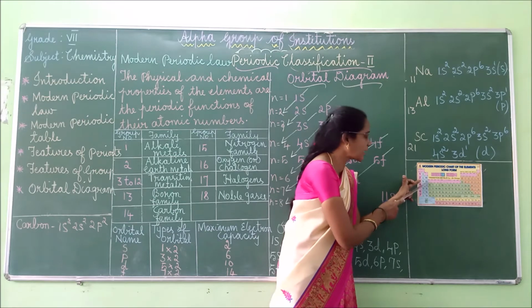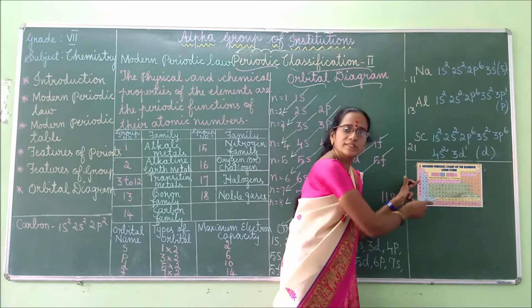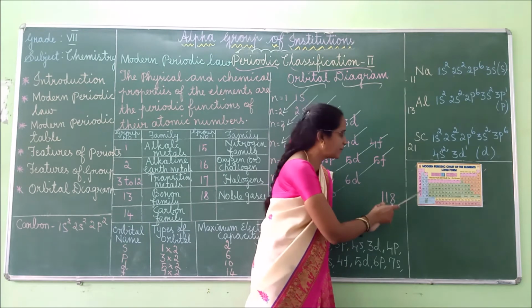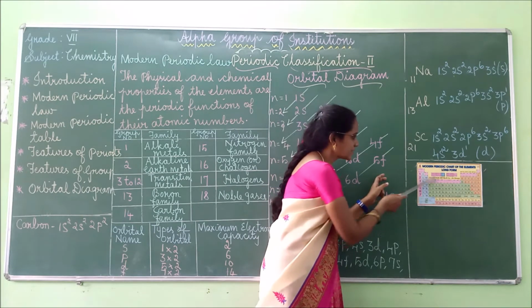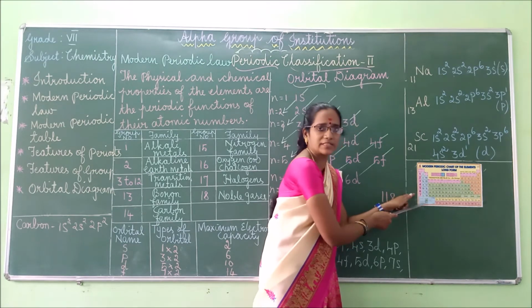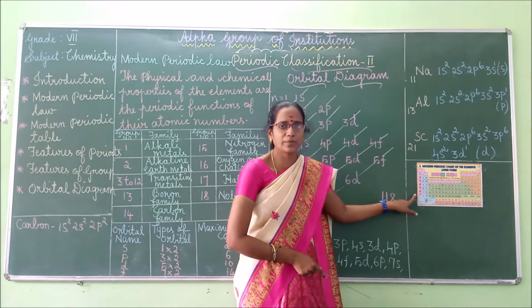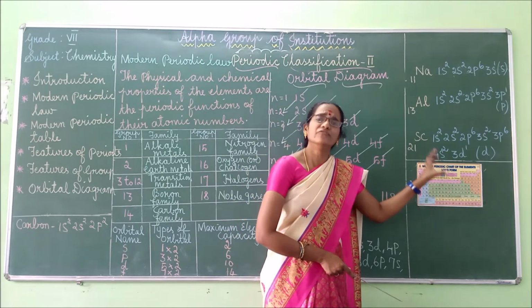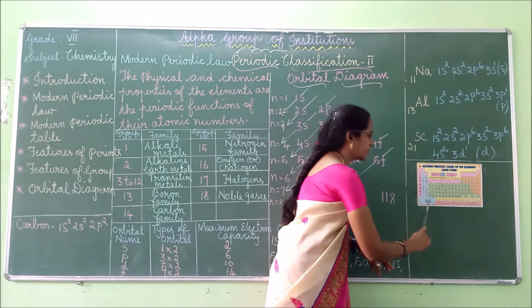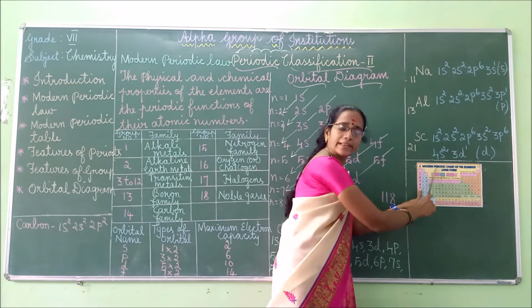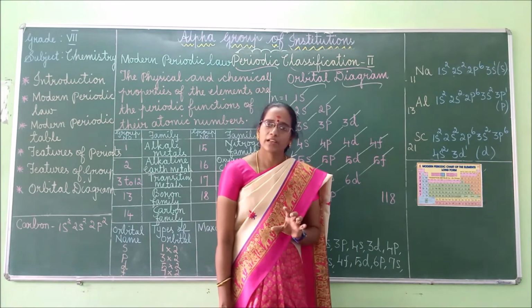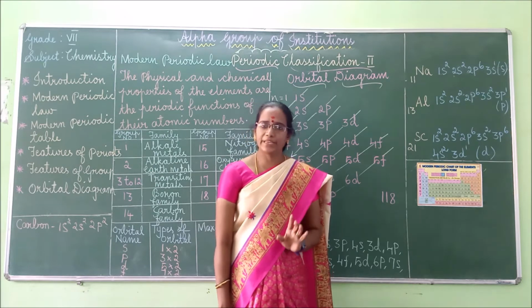The elements arranged in horizontal rows are called periods, and there are 7 periods in the periodic table. This is the first period, second period, third period, 4, 5, 6, 7. There are 7 periods in the periodic table. And the elements are arranged in vertical columns. These are the vertical columns. Elements arranged in vertical columns are called groups. There are 18 groups in the periodic table.